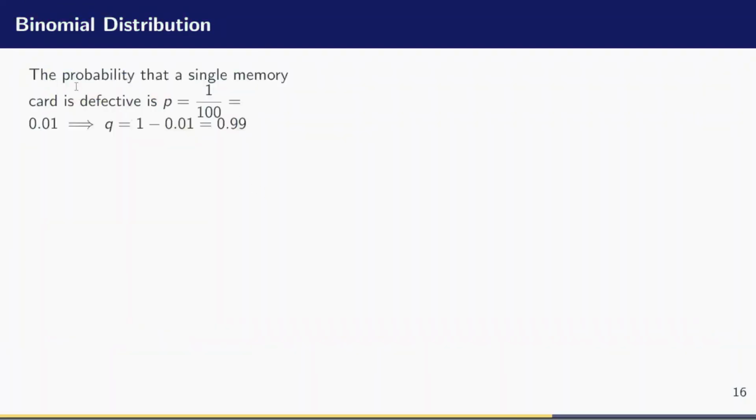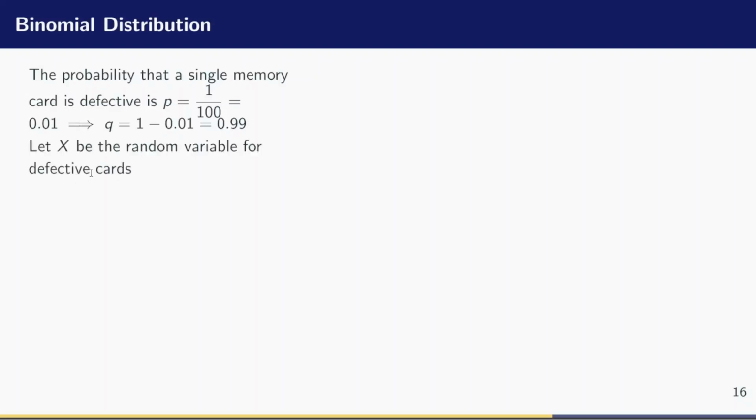Now, we know that the probability that a single memory card is defective, let me call that P, is 1 divided by 100. Doing the math gives us 0.01. This means that the probability of failure, which is Q, is 1 minus the success probability, which will be 0.99. So I have the probability of success P to be 0.01 and the probability of failure Q to be 0.99.